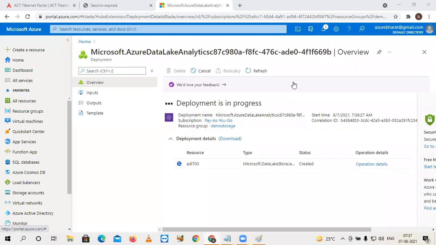So the process is still in progress. Okay, meanwhile, it is under progress, we will discuss one thing.